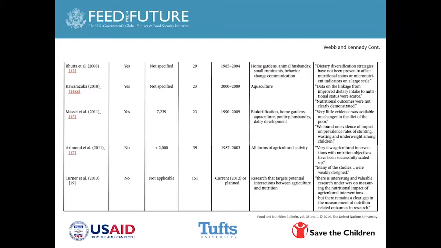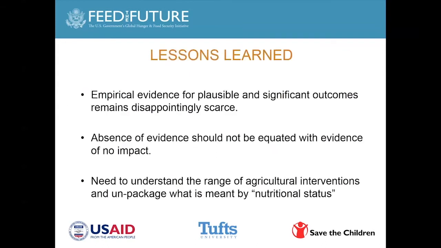the next slide from the Webb and Kennedy paper was the empirical evidence for plausible and significant outcomes remains disappointingly scarce. However, the absence of evidence should not be equated with evidence of no impact. And what we really need to do is what I call unpackage what is meant by nutritional status.